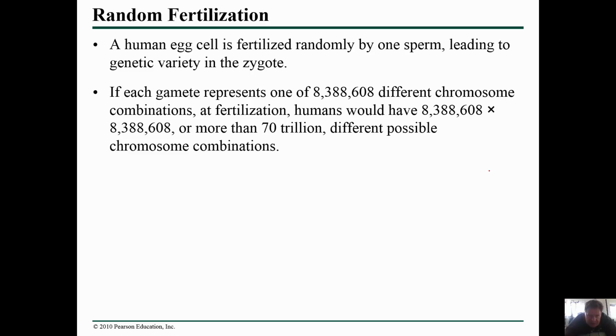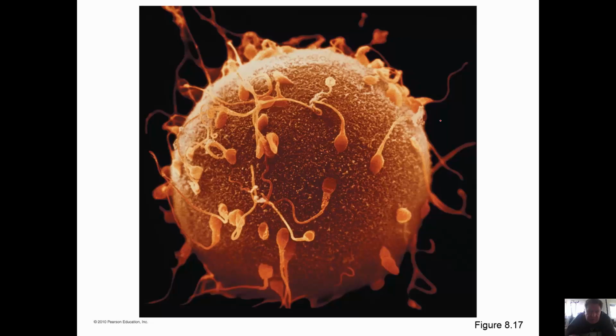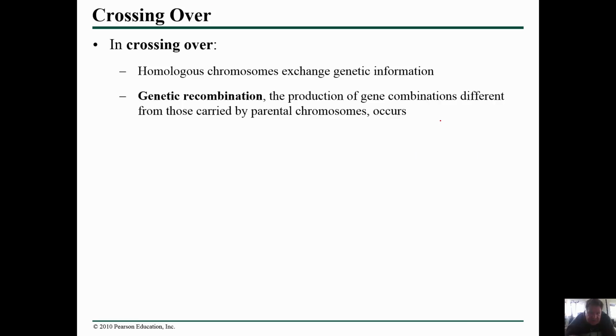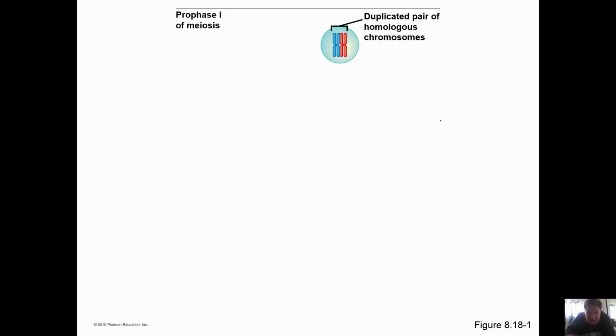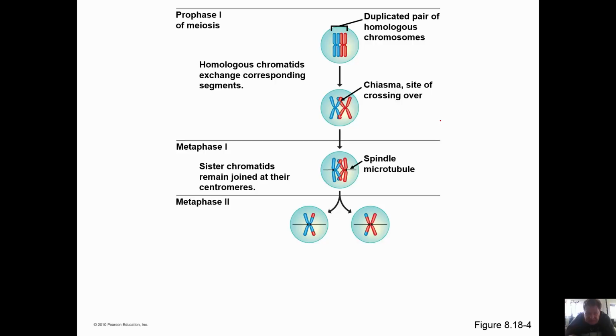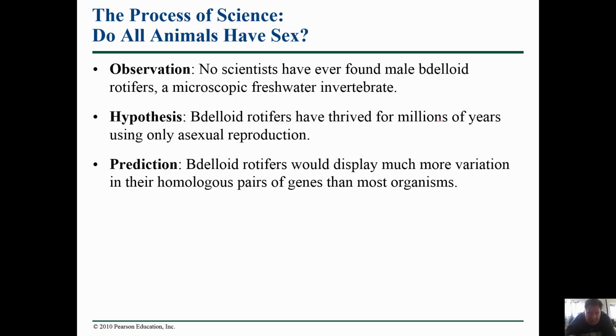Again, the random fertilization of the egg, and so if each gamete represents one of 8,300,000 different chromosome combinations at fertilization, humans would have 8 times 8 million, or 70 trillion different possible chromosome combinations. And again, it's crossing over that greatly increases that possibility.